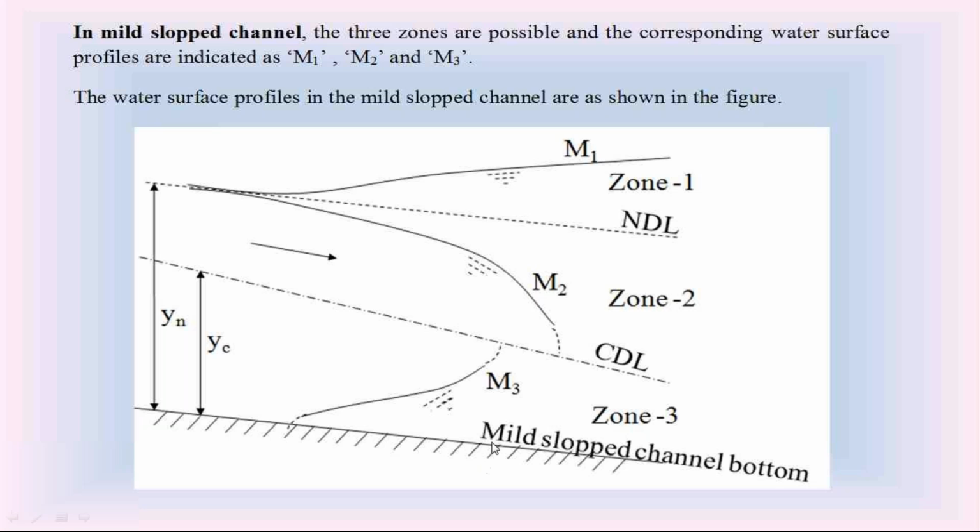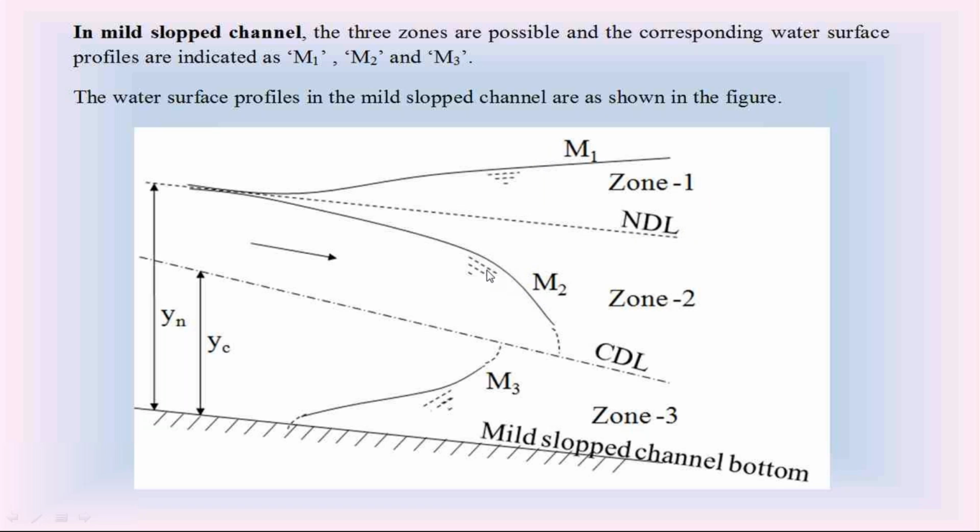So in this mild slope channel bottom, if the water surface is in zone 1, it is called M1 curve. In zone 1, the M1 curve is a rising water surface profile. I will explain later why this M1 is a rising water surface profile.